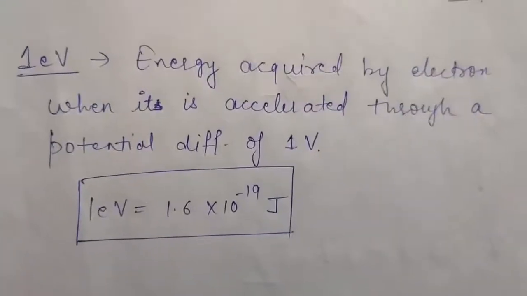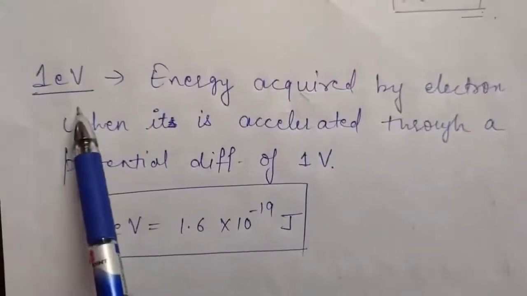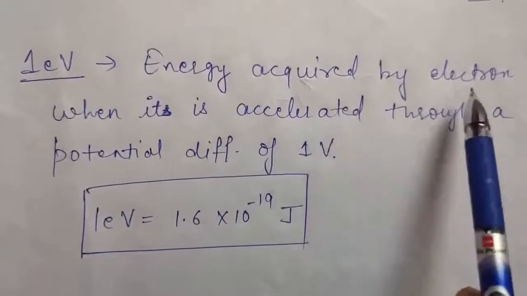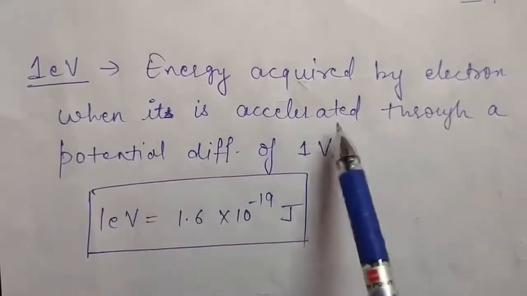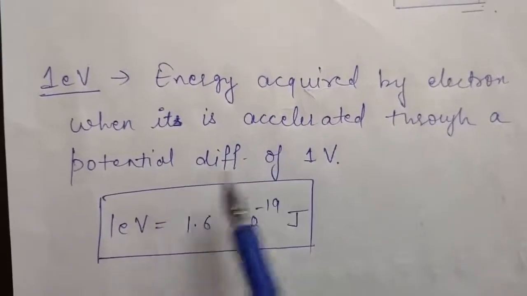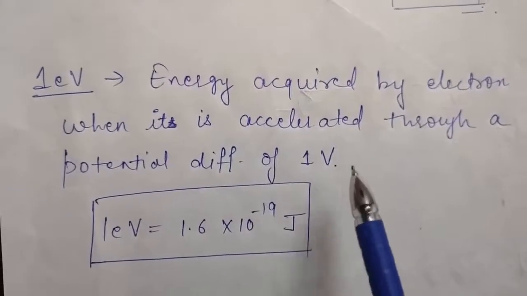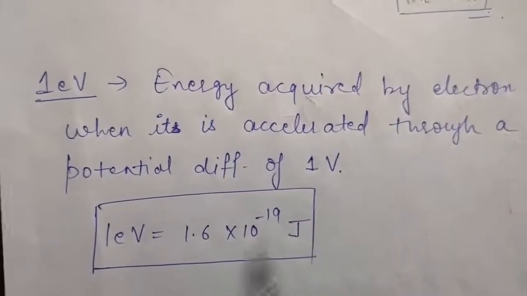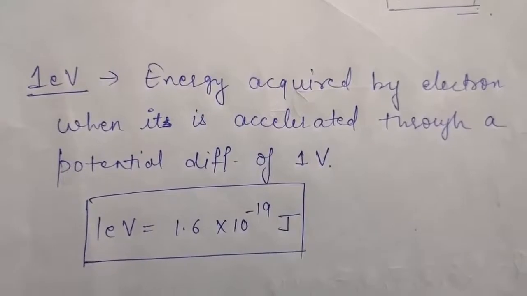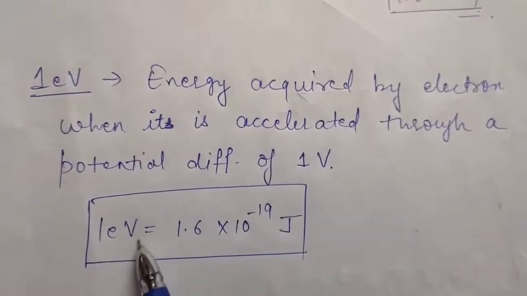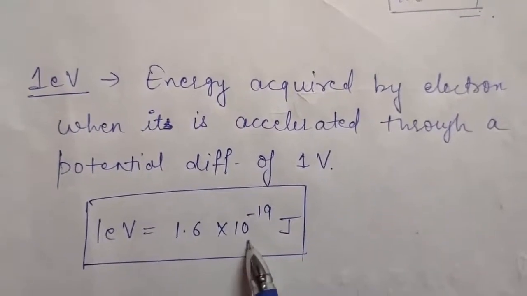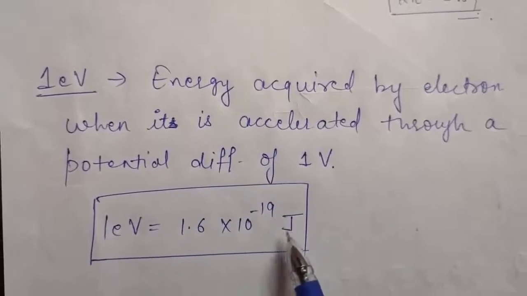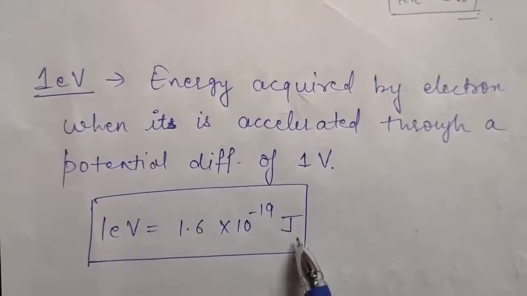So if we want to define 1 electron volt, we can say the energy acquired by an electron when it is accelerated through a potential difference of 1 volt is called 1 electron volt. And the relation between electron volt and joule is given by 1 electron volt is equal to 1.6 into 10 to the power minus 19 joules.